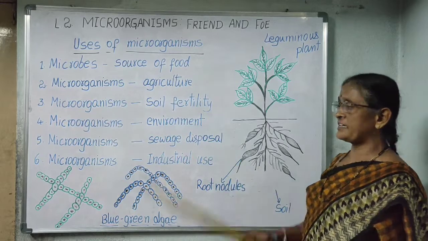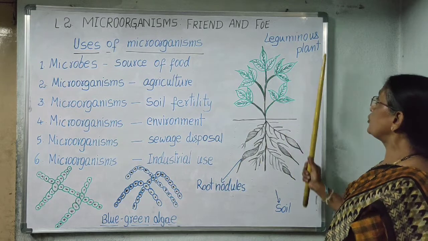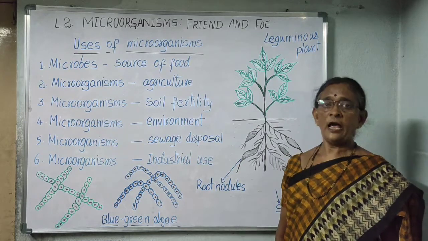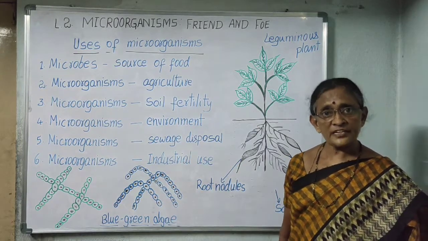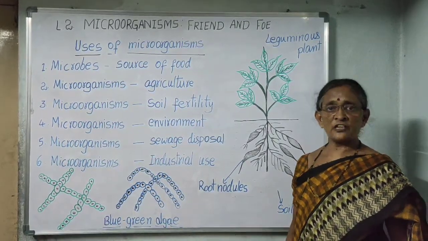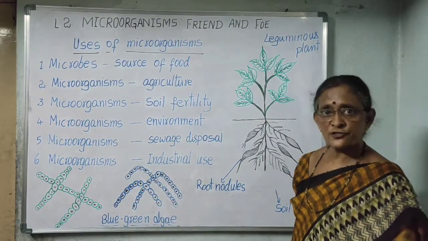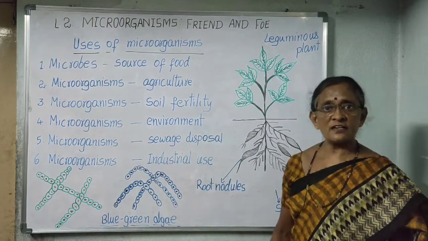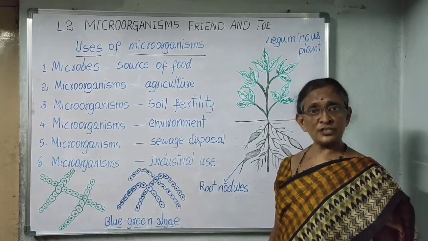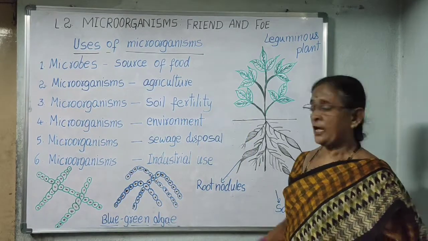Microorganisms help in agriculture. Rhizobium bacteria present in the root nodules of leguminous plants can fix the atmospheric nitrogen in the soil by converting it into the form of nitrates. Blue-green algae present in the soil can also fix the atmospheric nitrogen in the soil in the form of nitrates. These are called nitrogen fixers. By fixing the atmospheric nitrogen in the soil in the form of nitrates, they increase the soil fertility.